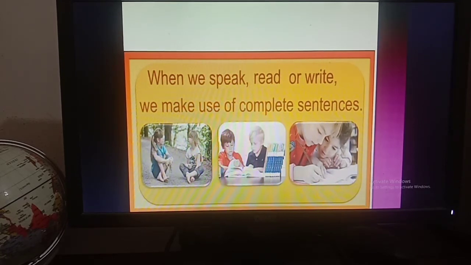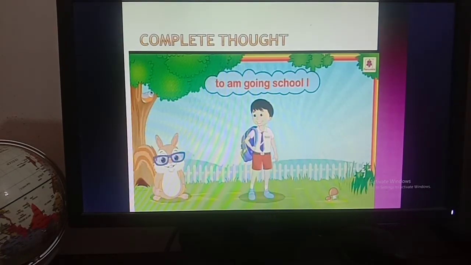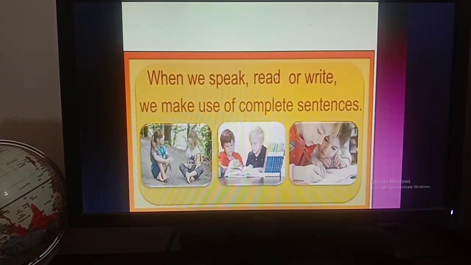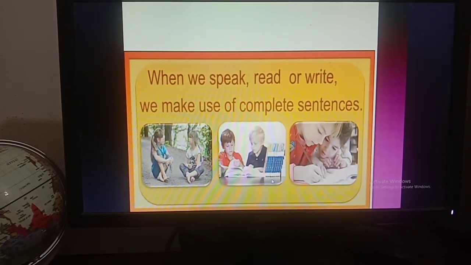Okay, if I say like, "to am going school I," this is not a complete sentence, and by this sentence you cannot show your complete thought. So when we speak, read or write, we make use of complete sentences. This is the picture of speaking, this is a picture of reading, and this is the picture of writing.